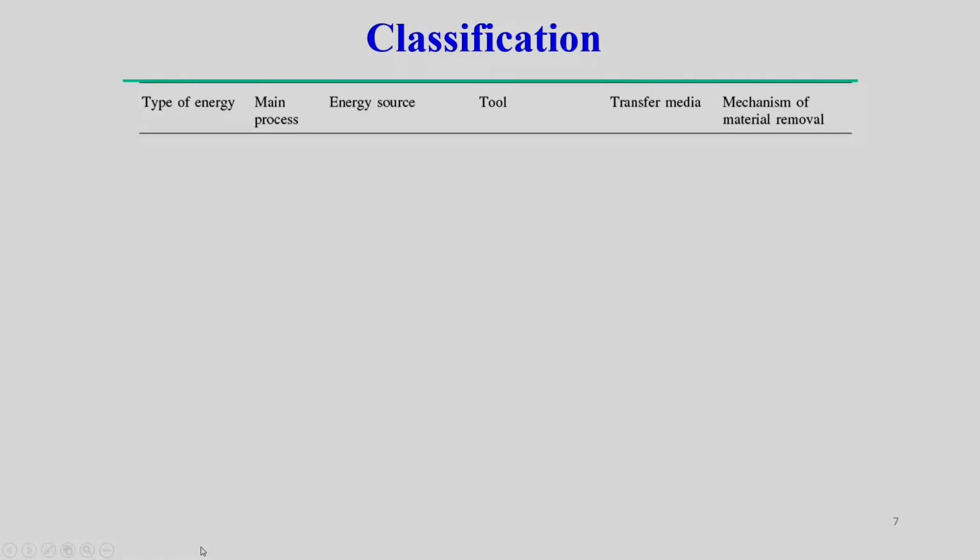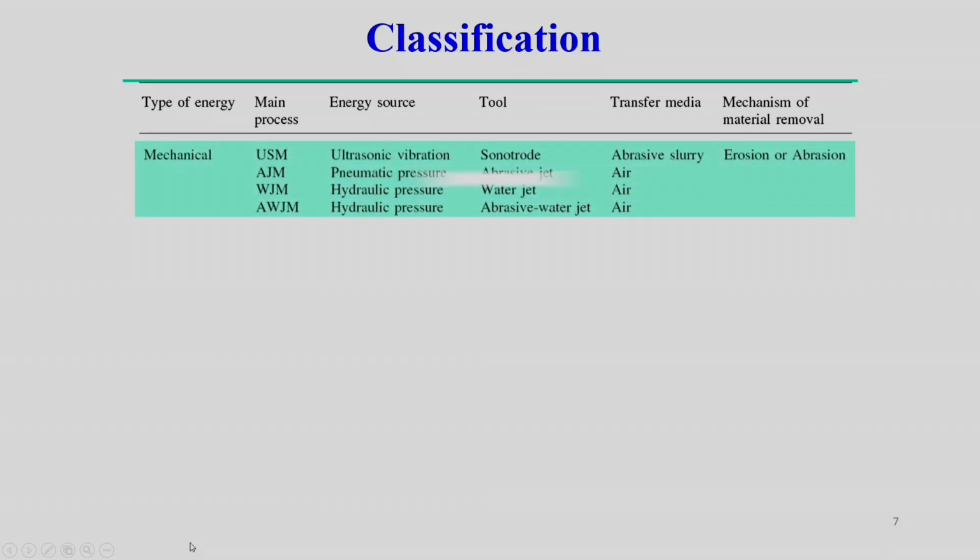We can get an idea of these things: the type of energy, the main processes, energy sources, tools, required transfer media and mechanism of material removal. Overall we will look into that. First, if we look into mechanical energy assisted non-conventional processes, these are the very common processes we use: ultrasonic machining USM, abrasive jet machining, water jet machining, abrasive water jet machining.